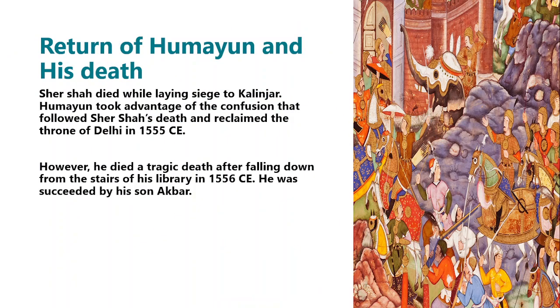Return of Humayun and his death. Sher Shah died while laying siege to Kalinjar. Humayun took advantage of the confusion that followed Sher Shah's death and reclaimed the throne of Delhi in 1555 CE. However, he died a tragic death after falling down the stairs of his library in 1556 CE. He was succeeded by his son Akbar.